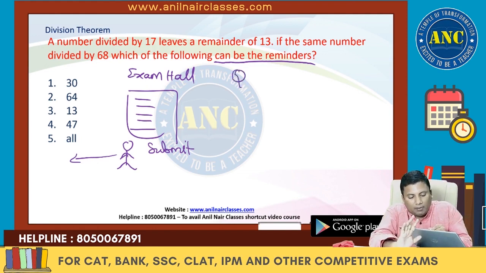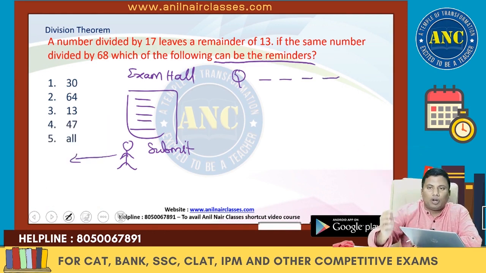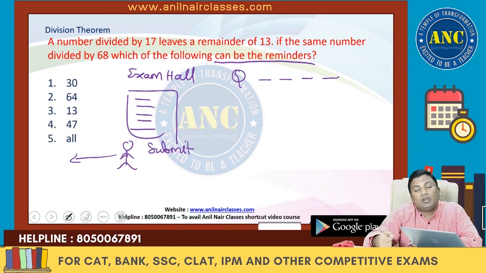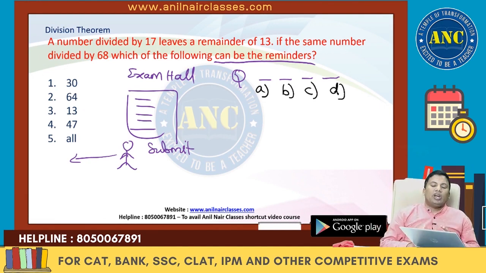Suppose one more example. In a question there are 4 options. In how many ways can you solve a question? You attempted option A, or option B, or option C, or option D. Generally, a teacher who does not have a good understanding of mathematics will say that there is a 25% probability to answer a question.